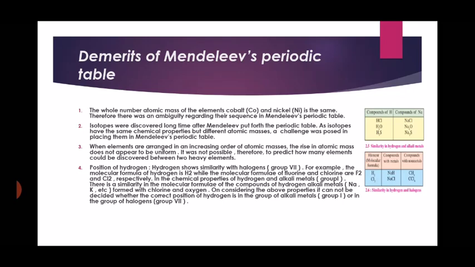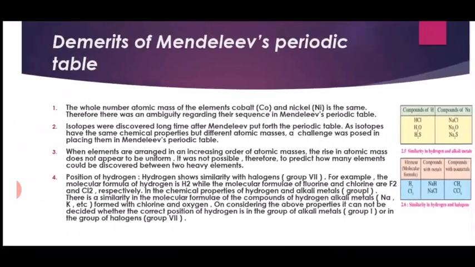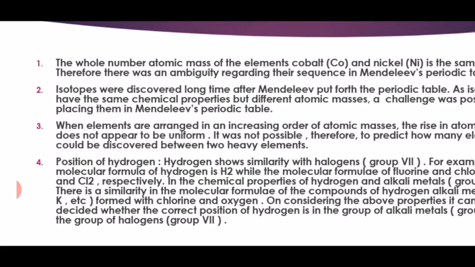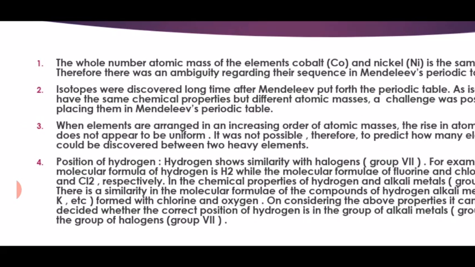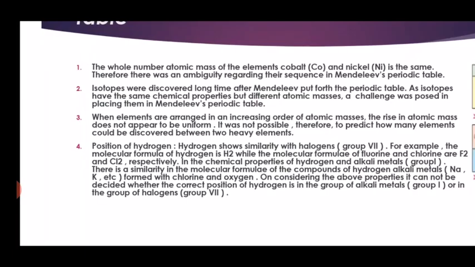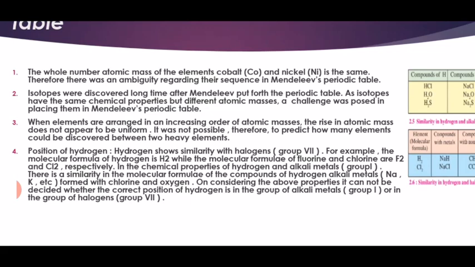Now we have completed the merits of Mendeleev's table. Now there are some limitations, some disadvantages. These are known as the demerits of Mendeleev's periodic table. Here is the first point. He kept the elements cobalt and nickel in the same period or same box. Therefore there was doubt, that is, ambiguity regarding their sequence in Mendeleev's periodic table.